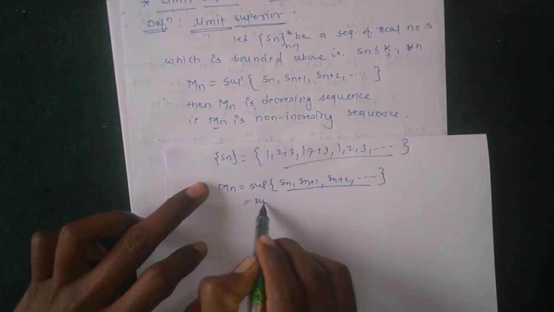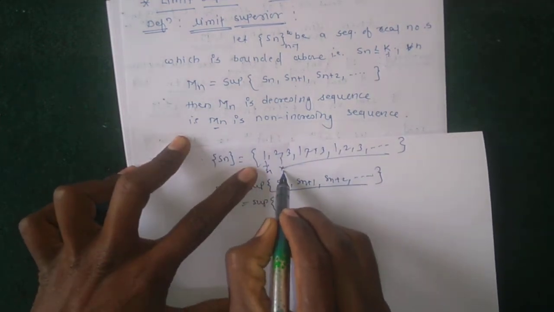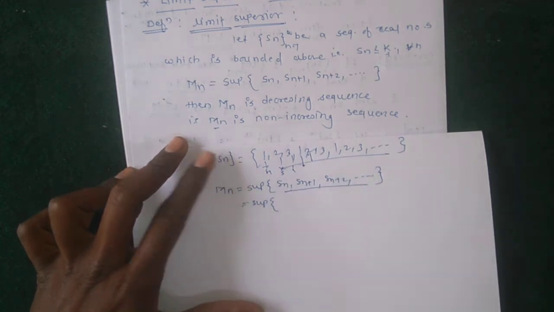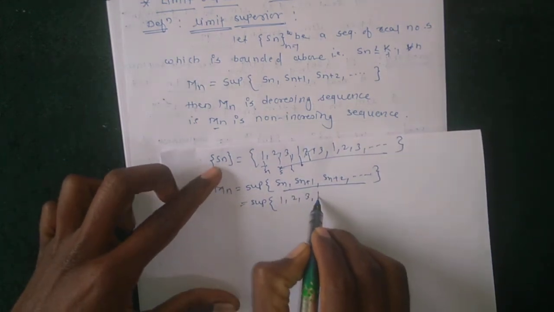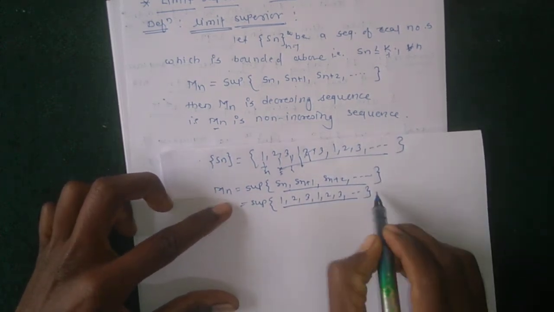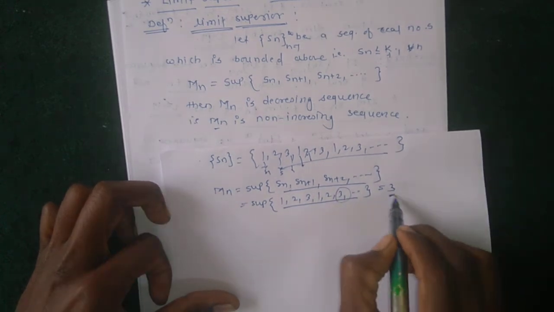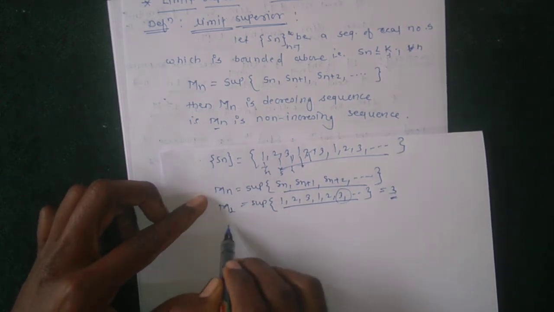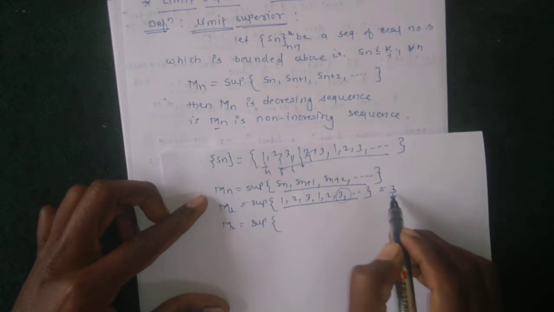Here the sequence is given: this is S1, this is S2, this is S3, again S4, S5, S6. In this way, the elements exist. So the supremum of 1, 2, 3, 1, 2, 3, and so on, the supremum of all these elements is 3, because 3 is the highest element among all the elements. So 3 is the supremum of this set. So this is M1. Then M2 is the supremum of the remaining elements.